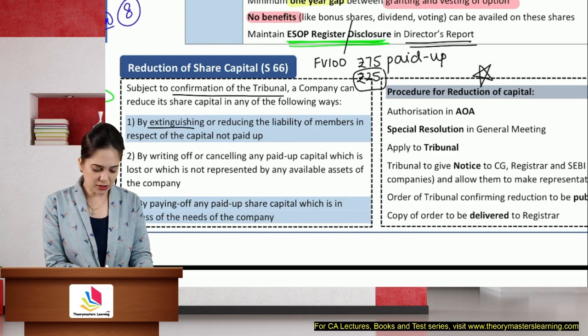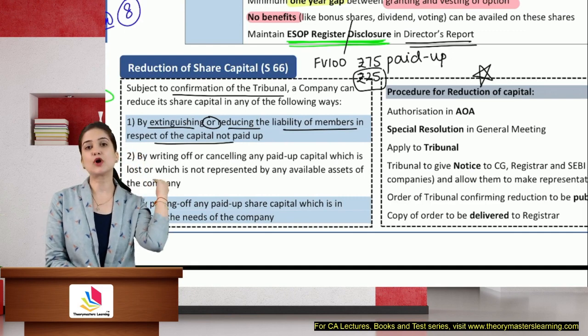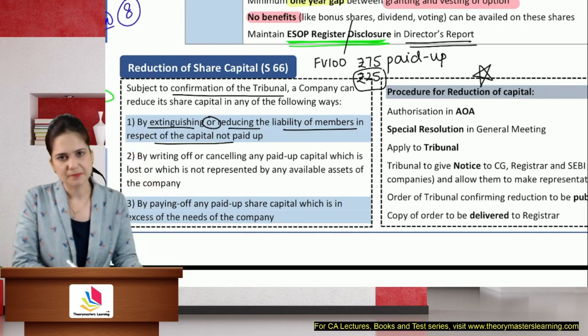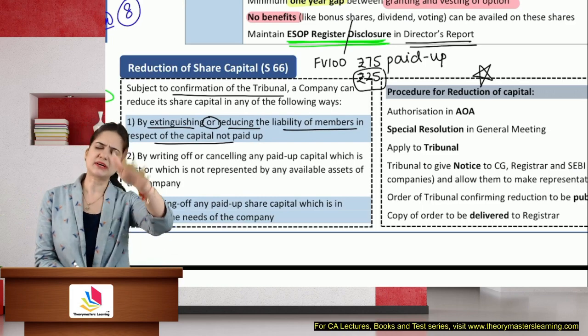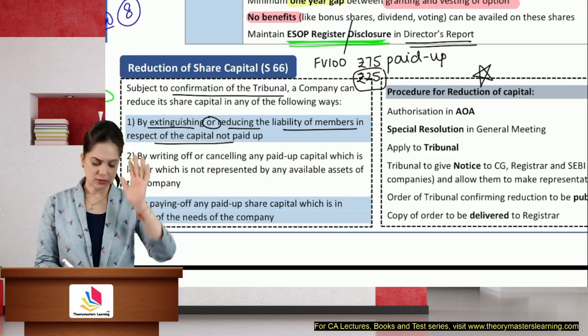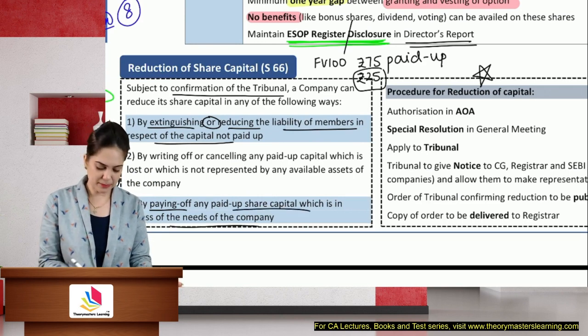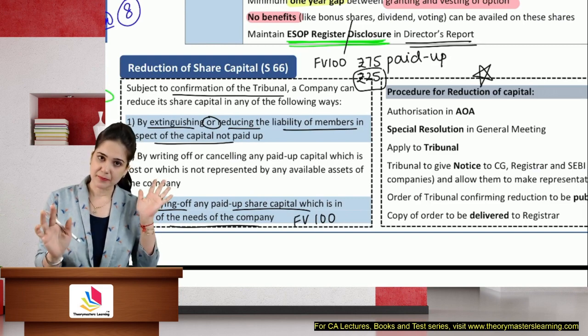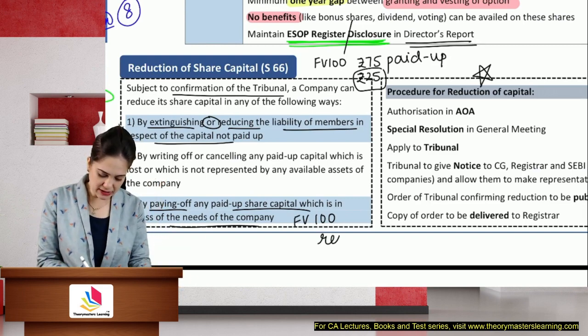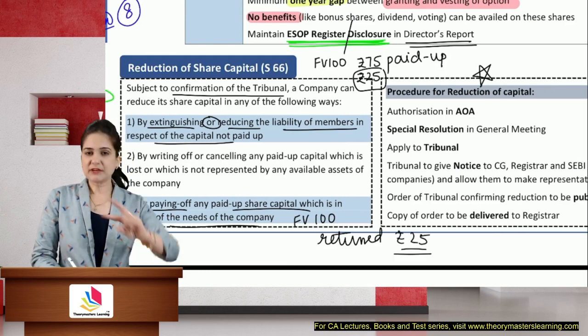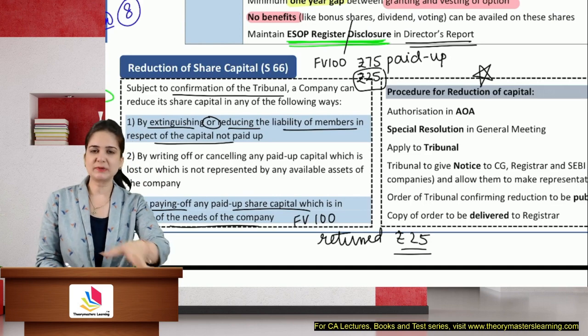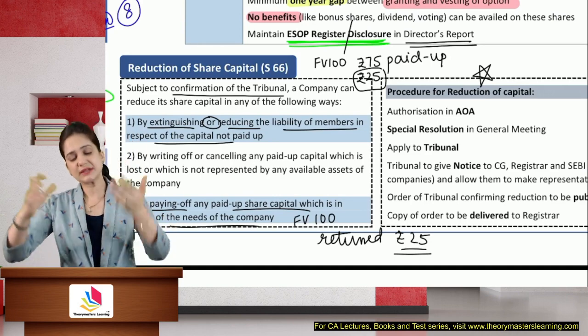By extinguishing or reducing the liability of members in respect of capital not paid up. The first example which I gave you, you're reducing their liability, don't pay the remaining 25 rupees. Or paying off any capital which is in excess of the needs of the company. Company received shares of face value 100 which was paid up, they returned 25 rupees. In the first case, they had not received 25 rupees and they are saying, no, we don't want. In the second case, they had received and now they are returning.